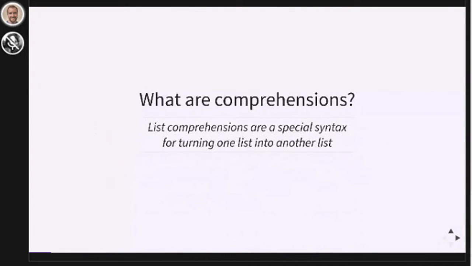So I'll be discussing all of those terms, but the term we're primarily focused on is list comprehensions. List comprehensions do not solve a new problem. They're a special purpose tool for solving a problem we're already able to solve with for loops, turning one list into another list.